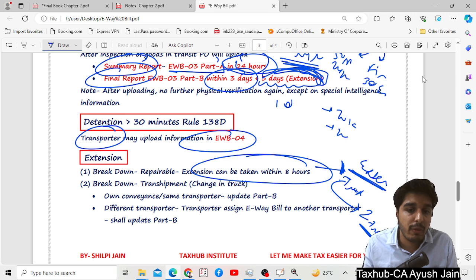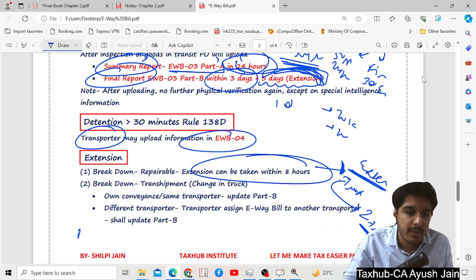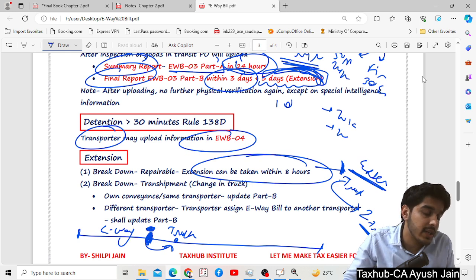You have to update part B, and then only you can continue your movement. Suppose this was your journey. Here your truck caught an accident. So you are shifting your truck's goods from this truck 1 to truck 2. But in your e-way bill which you generated earlier, details of this truck are reflecting in the portal.